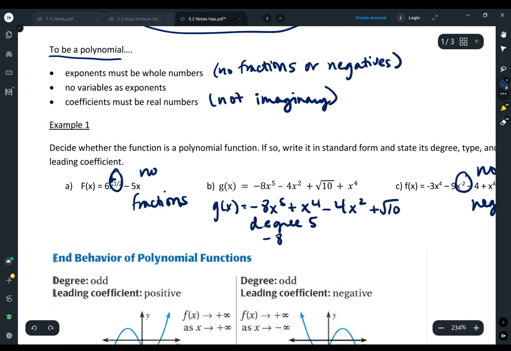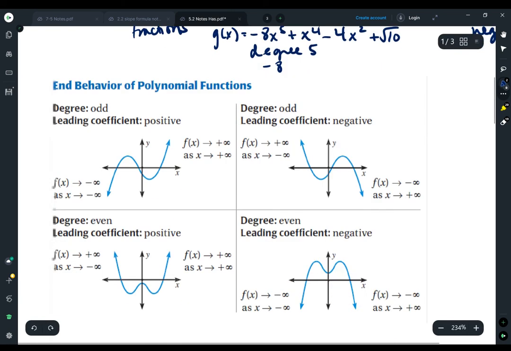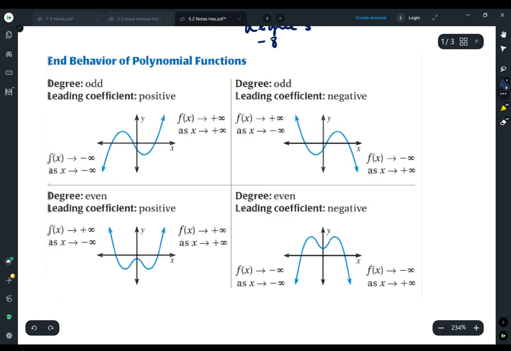So now that we know what a polynomial is, we're really interested in what polynomial graphs look like, what kind of characteristics they might have. And so one of these things we talk about is end behavior. When we talk about end behavior, we are talking about these little tails on the end of the graph and where they are going.